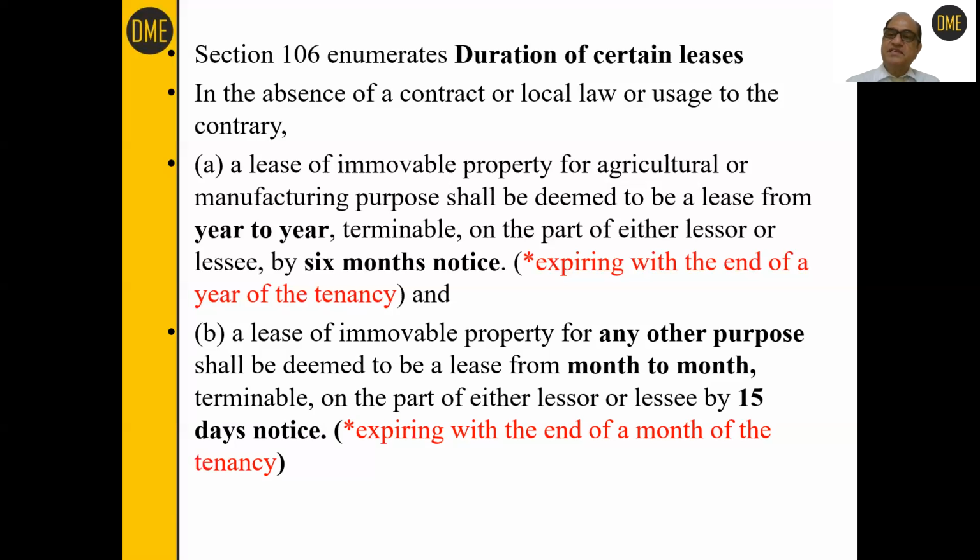So first category of lease, dear students, very simple. If immovable property is given for agriculture or manufacturing purposes, the lease can be terminated only and only if 6 months advance notice is given. And in any other tenancy, for any other purpose, if the land or the house or the building is given on tenancy, on rent, then it shall be deemed to be leased from month to month. And this lease is also terminable by advance 15 days notice.